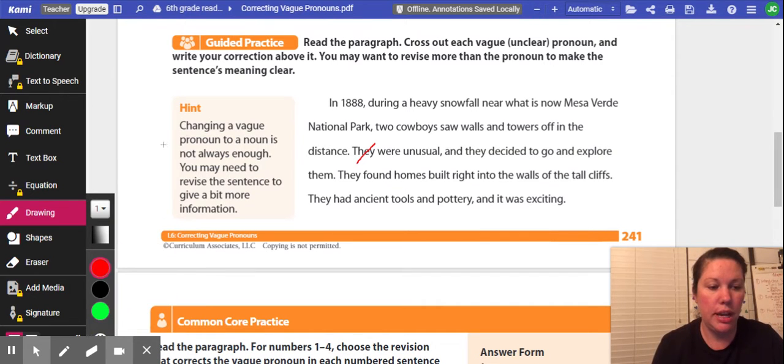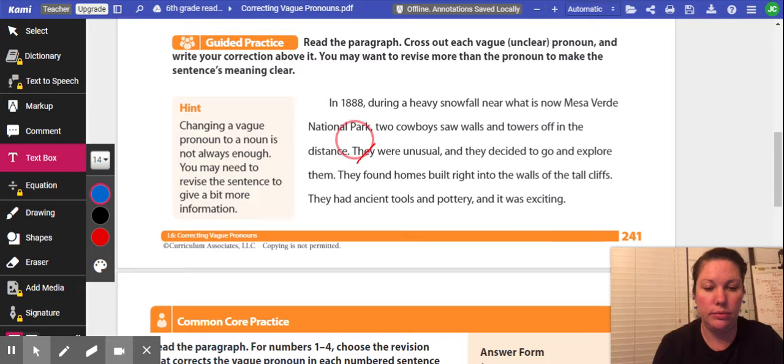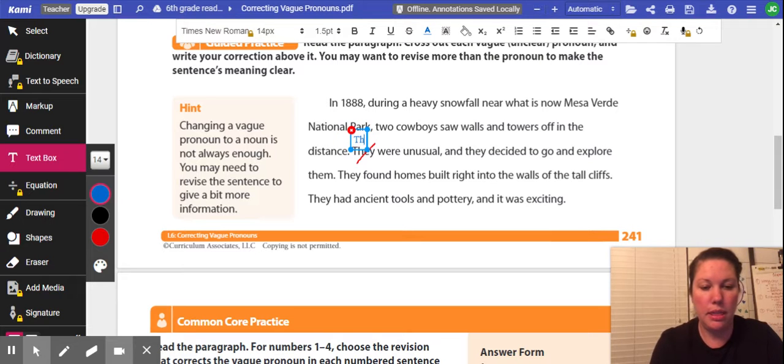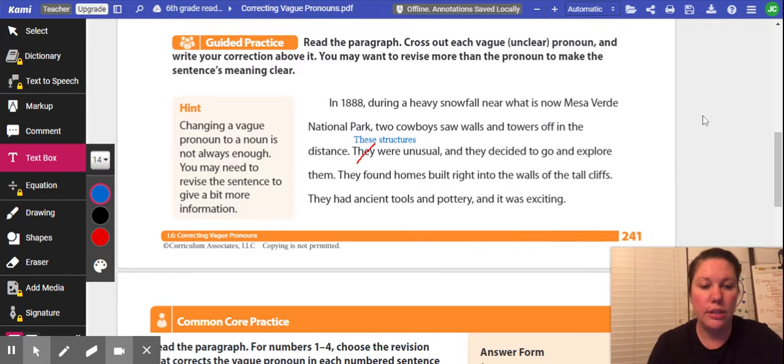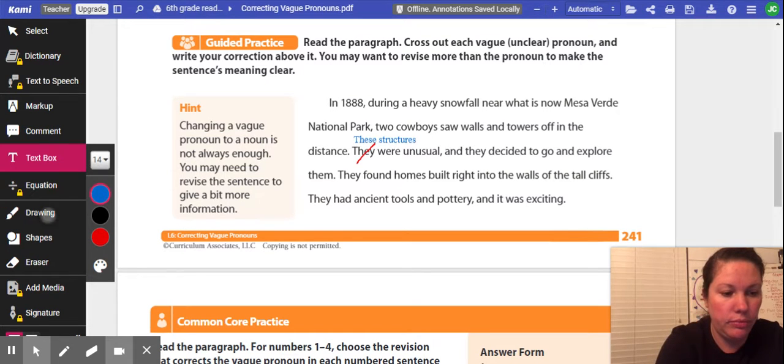So let me do the text box. I'm going to type in these structures. Okay, so instead of they, we're doing these structures were unusual and they decided to go and explore them. So did the structures decide to go and explore them? What does they in the second part refer to? So let's cross out they.